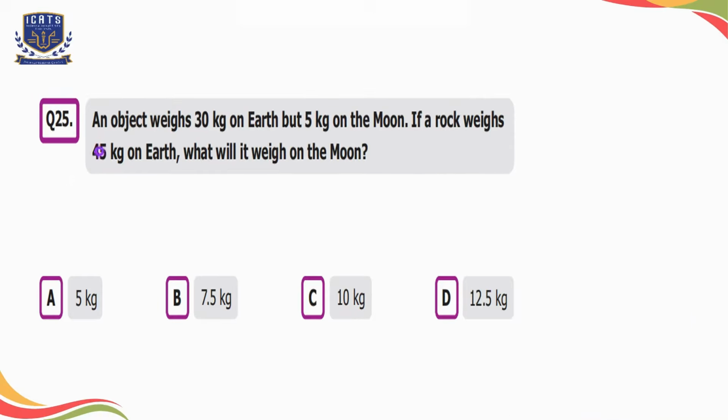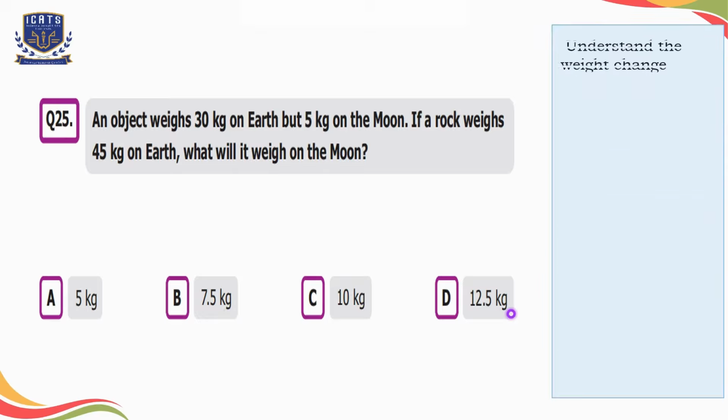Question number 25. An object weighs 30 kgs on Earth but 5 kgs on the Moon. If a rock weighs 45 kgs on the Earth, what will it weigh on the Moon? Option A is 5 kgs, option B is 7.5 kgs, option C is 10 kgs, and option D is 12.5 kgs.